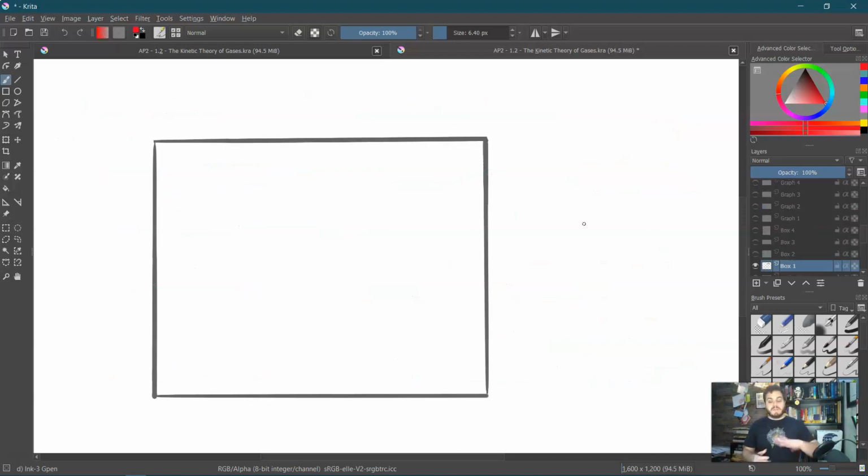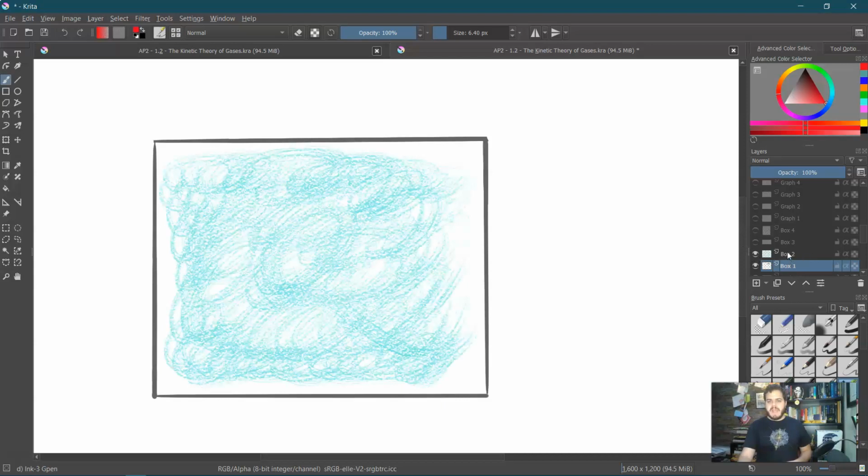Okay, so to visualize what we've been talking about now, pretend we have a box, and this box is sealed away from the environment, and in the box, we put some gas. So just some sort of gas cloud in here. This is how it would have been visualized at the time.